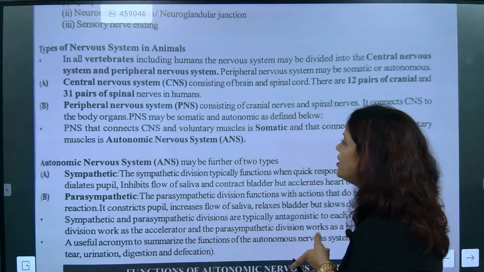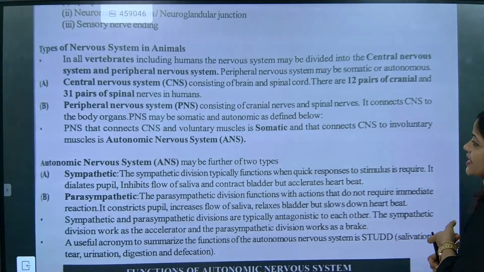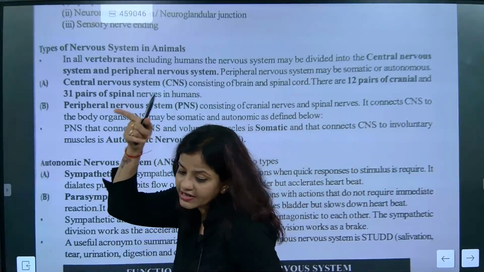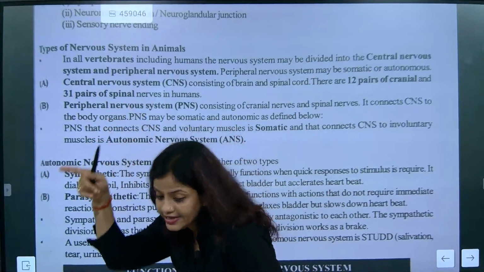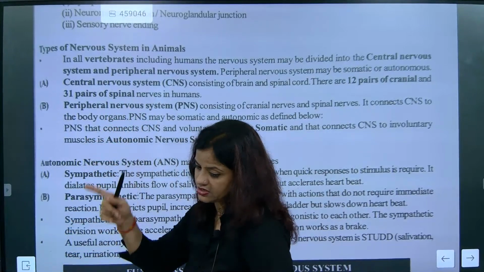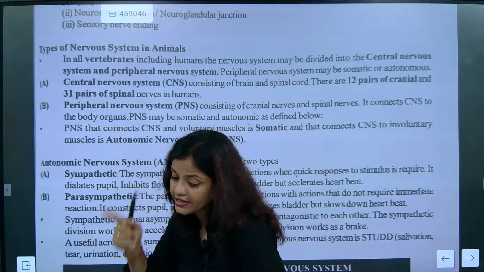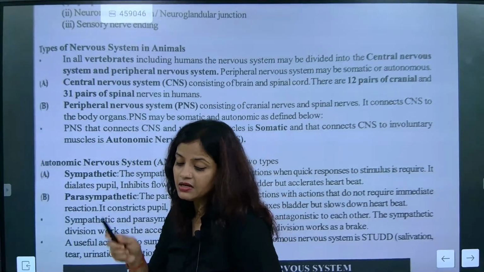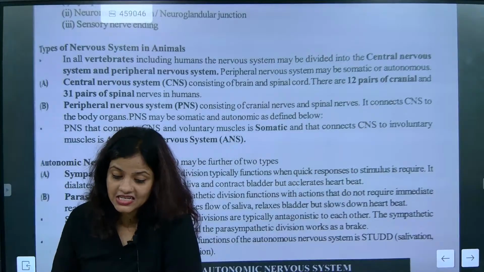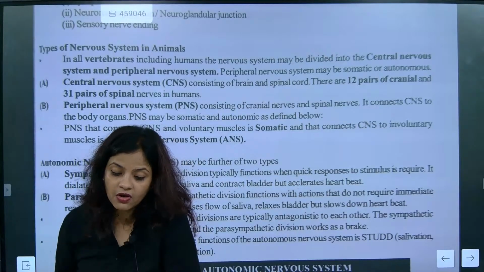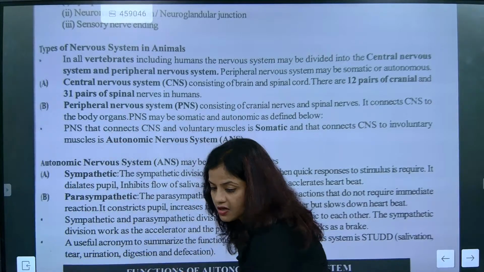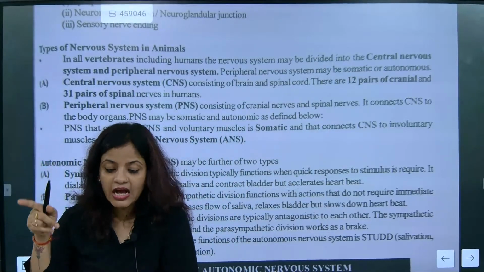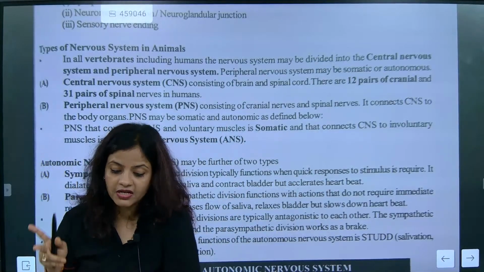The PNS that connects the CNS and voluntary muscles, which will be controlled by you, is called somatic. The one which connects the CNS and involuntary muscles is called the autonomic nervous system. So there are two different types of PNS: somatic and autonomic.